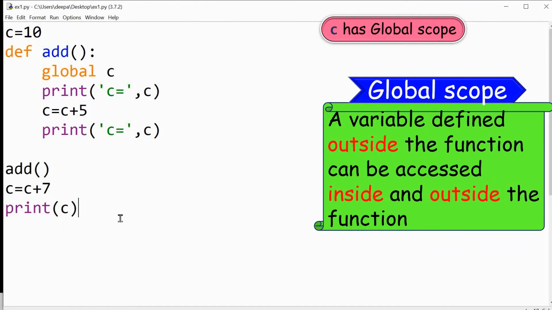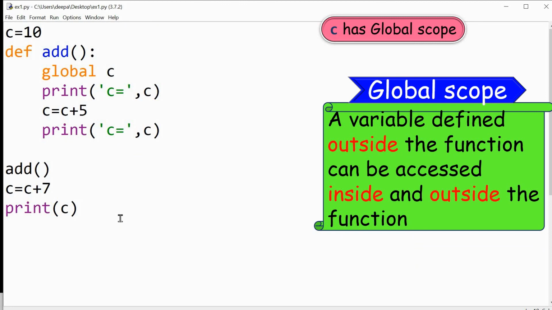So what are the points about global scope? According to the definition of global scope, a variable defined outside the function can be accessed inside as well as outside the function. Okay. And can we modify the global variable inside the function?